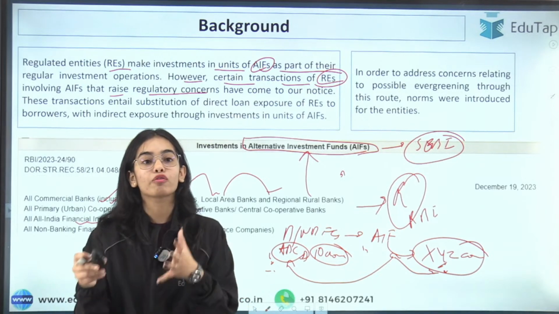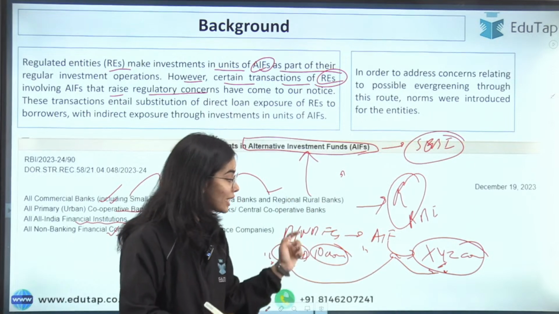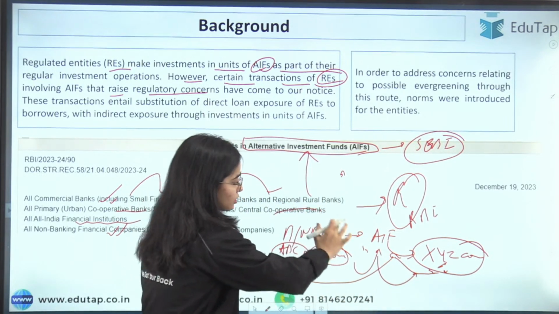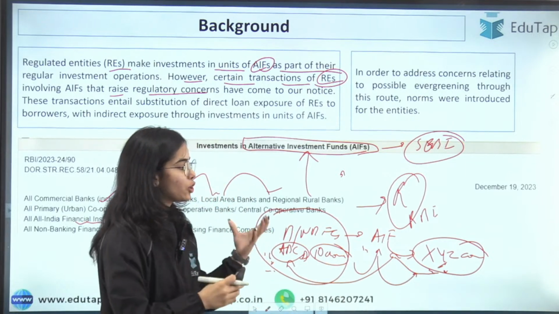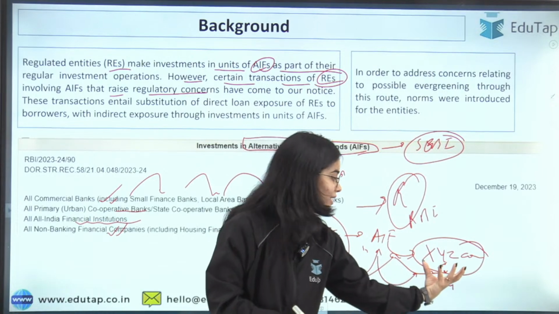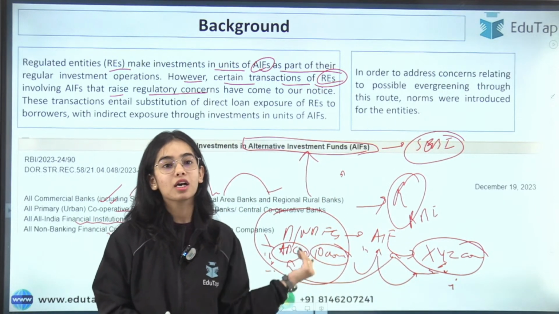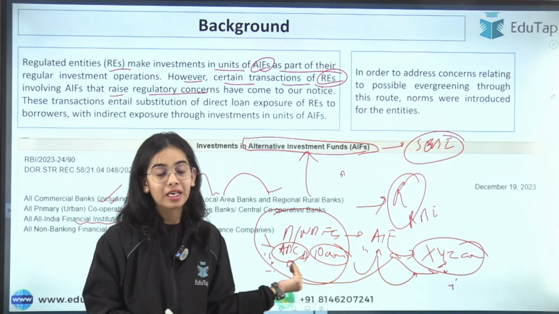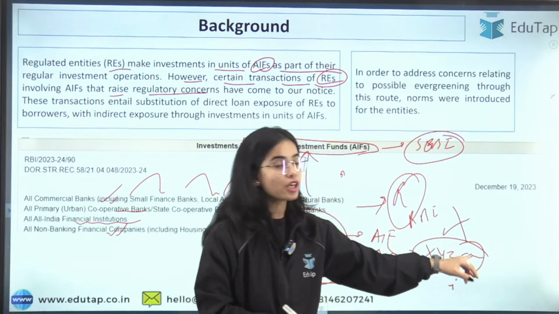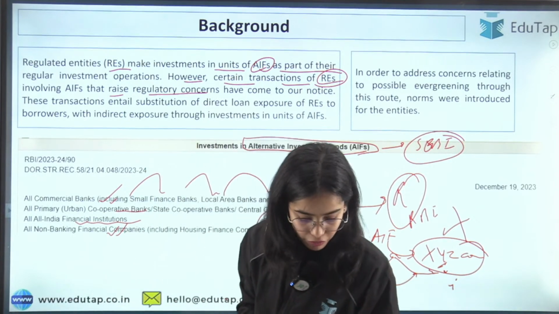The evergreening of loans is happening. That means the debtor directly or indirectly, the lender indirectly or directly, is giving further loans to a company, so that this company is able to pay back the money of the lender. This is neglecting, or hiding, the status of the loan. So this is the kind of evergreening of loans that happens.